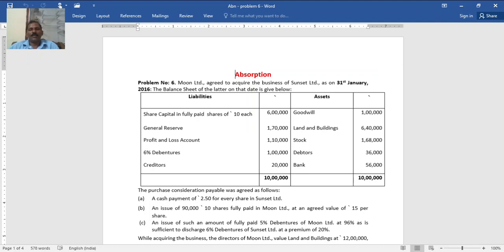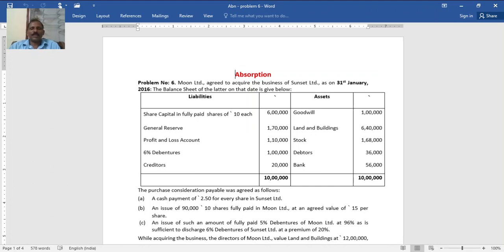Liabilities: share capital in fully paid shares of 10 each, 6 lakh. General reserve 1 lakh 70,000. Provident fund 1 lakh 10,000. 6% debentures 1 lakh. Creditors 20,000. Other side: goodwill 1 lakh. Land and building 6 lakh 40,000. Stock 1 lakh 68,000. Debtors 36,000. Bank 56,000. Total 10 lakh.